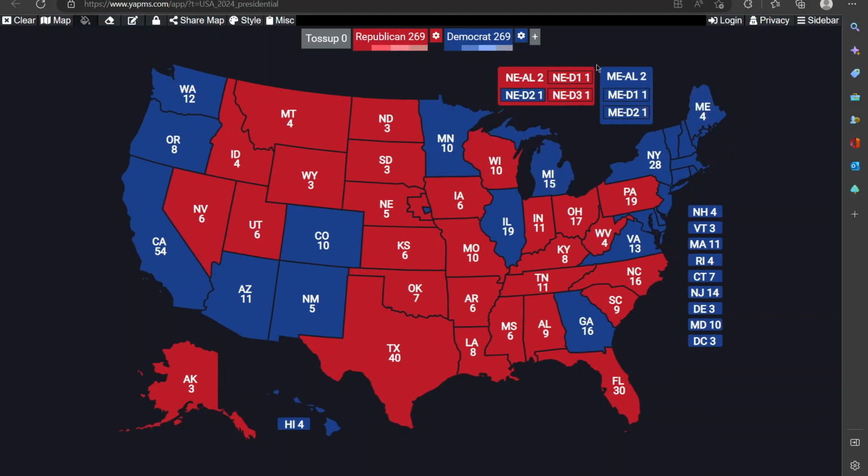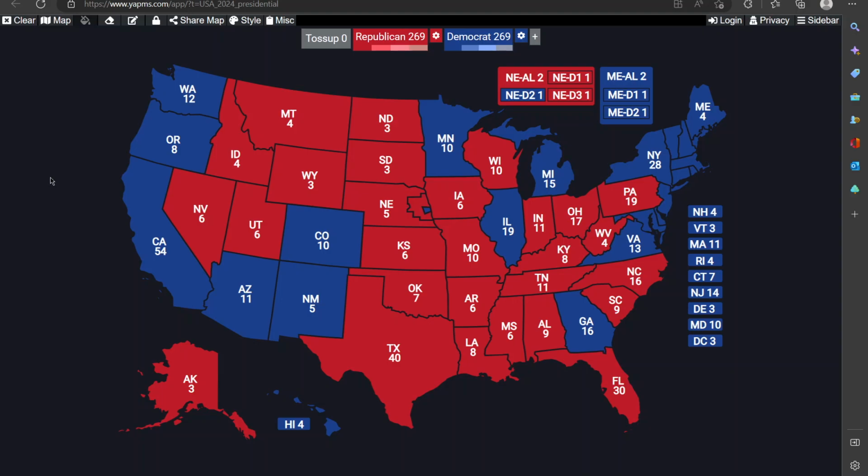So here's the second map right here. 269, 269 again. So we're looking at a little bit of a different map. Nevada goes for the Republican. Arizona stays for the Democrat. Pennsylvania, Ohio, and Iowa all go for the Republican. Now Michigan goes for the Democrat. Wisconsin goes for the Republican. Georgia goes for the Democrat. And North Carolina goes for the Republican.